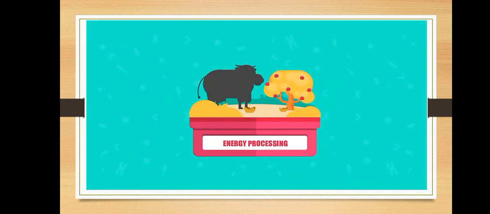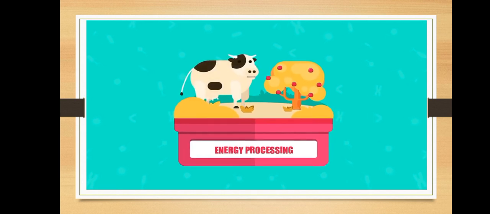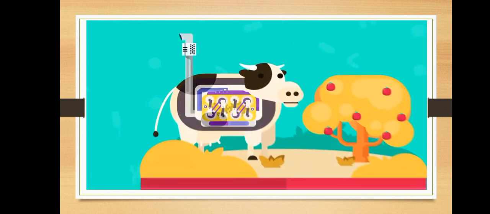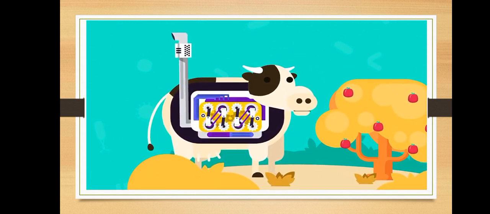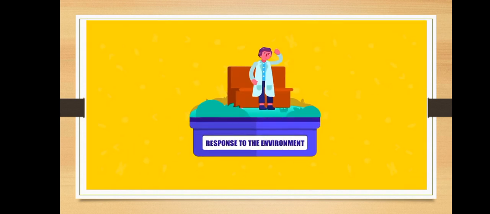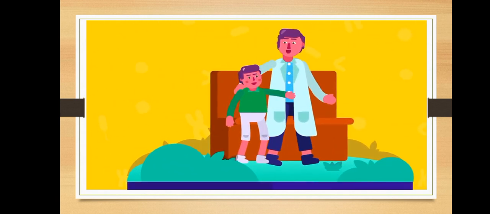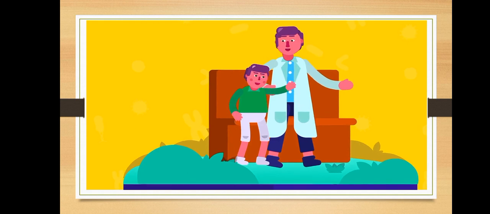4. Energy processing. We humans eat food to get energy. The food we eat has also eaten some food to utilize its stored chemical energy in order to power its own activities and chemical reactions. 5. Response to the environment. All organisms respond to environmental stimuli. This is why you laugh when you are tickled.